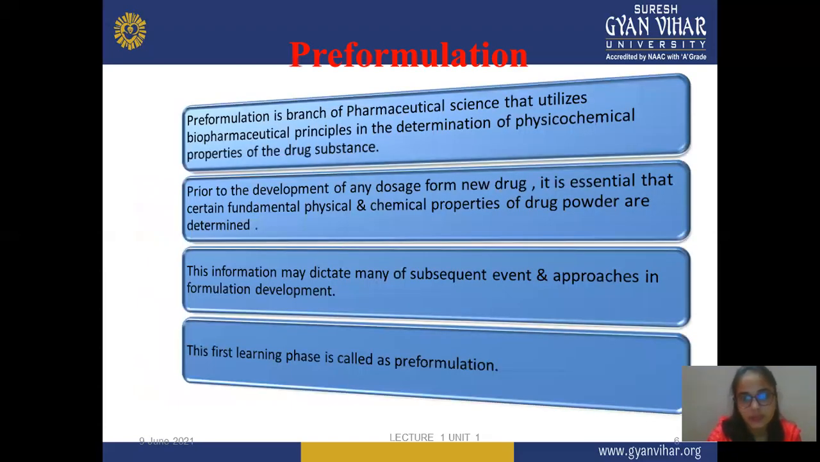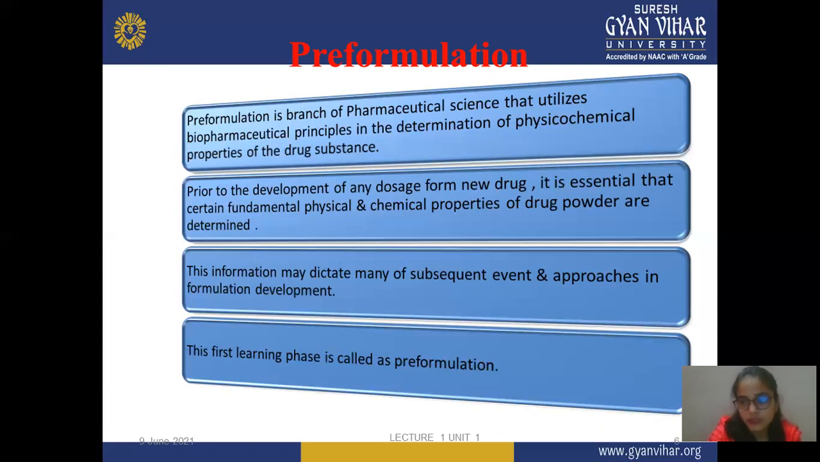Next is the pre-formulation definition. Pre-formulation is a branch of pharmaceutical science that utilizes biopharmaceutical principles in determination of the physicochemical properties of the drug. In this, you check biopharmaceutical parameters, mainly pharmacodynamic and pharmacokinetic parameters, and you check physicochemical properties. In physicochemical properties, we include different parameters like pH, pKa, solubility, color, and odor. Prior to the development of any dosage form of a new drug, it is essential that certain fundamental physical and chemical properties of a powder are determined.